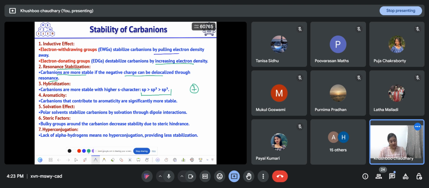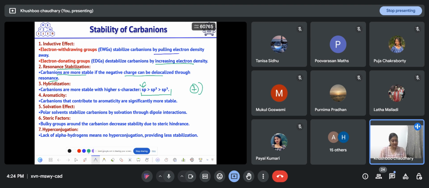So if the electrons reside in an s orbital, or there is more s character, then they are close to the nucleus and the negative charge is attracted by the nucleus more effectively. That means an sp orbital can stabilize negative charge better than an sp2 orbital, which can stabilize better than an sp3 orbital.